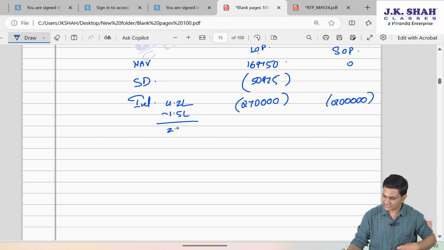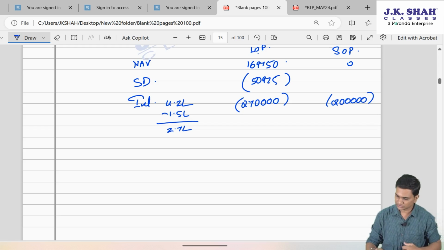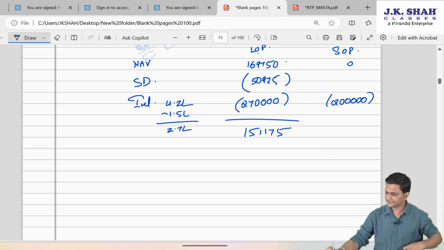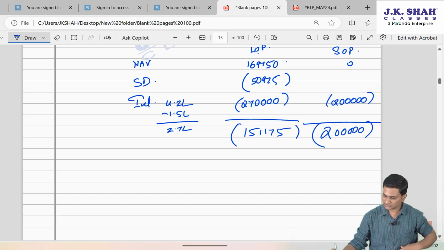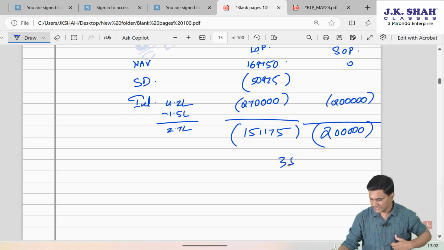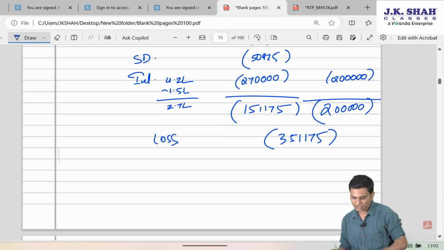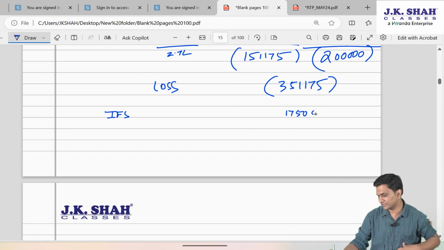So friends, in that case my LOP will have a loss of 151175, whereas SOP will have a loss of 2 lakh. So the combined loss will be 3,51,175. Now if I evaluate my total income, my income from salary was 1750.